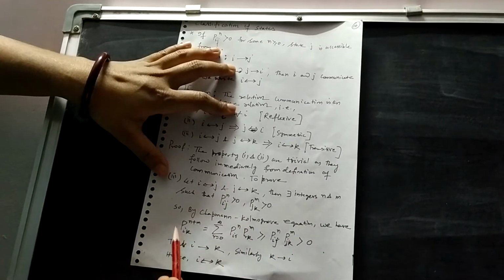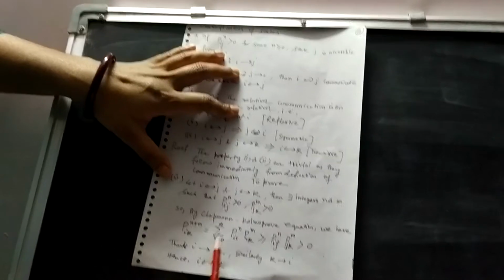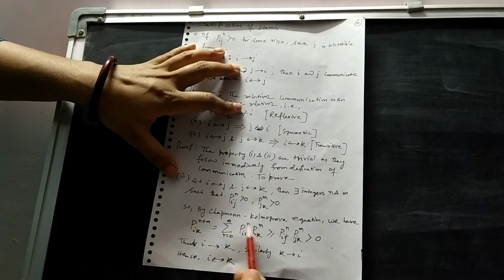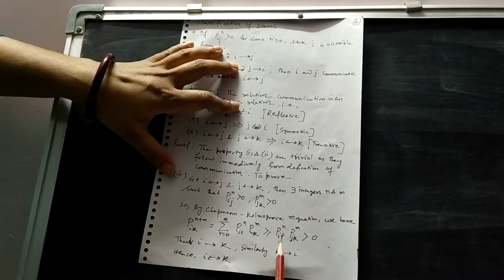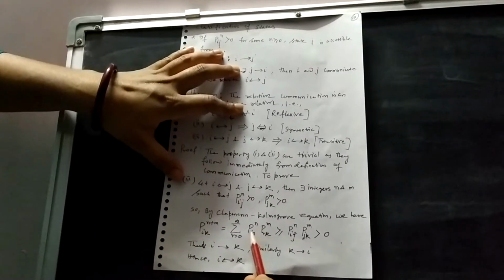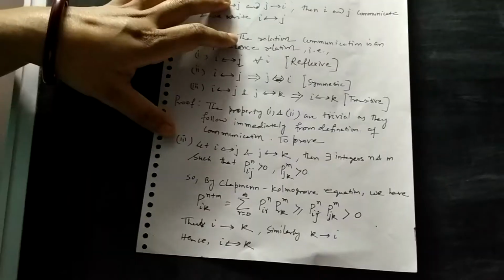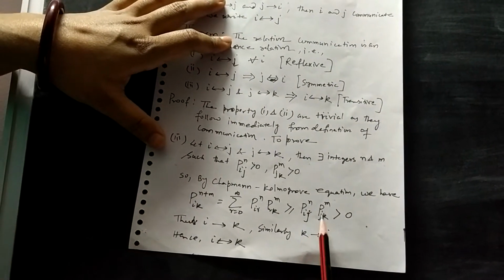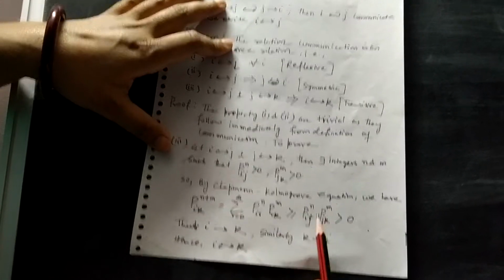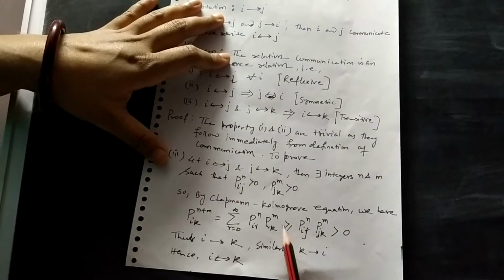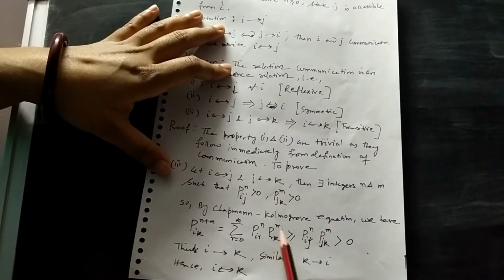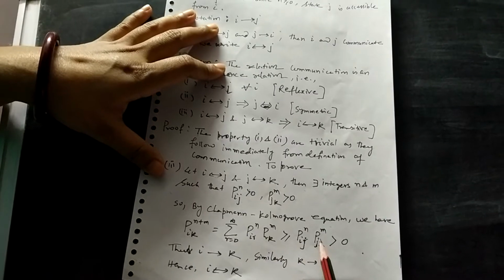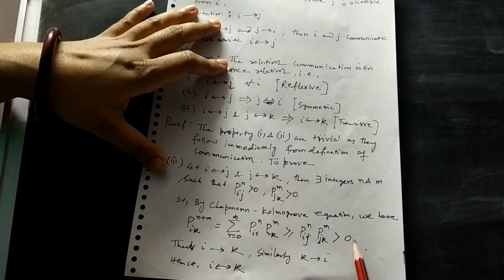From that we can write Pik(n+m) as the sum over r from 0 to infinity of Pir(n) Prk(m). Now at some point r may be equal to j, so at j we have Pij(n) Pjk(m), and the product of these two must be less than or equal to this summation, because we are taking one particular r, and these are probabilities, so the product must be greater than 0.